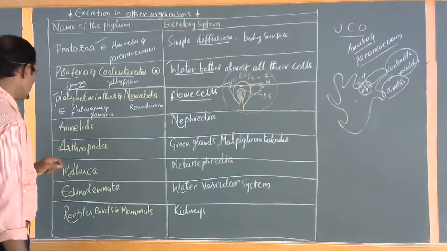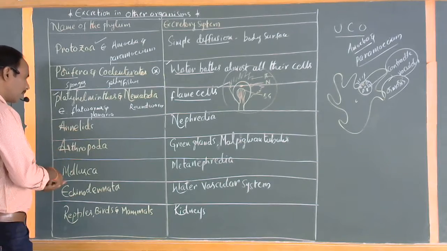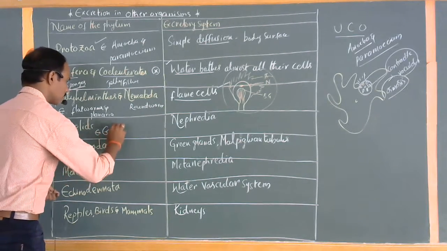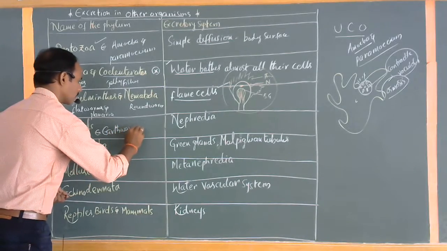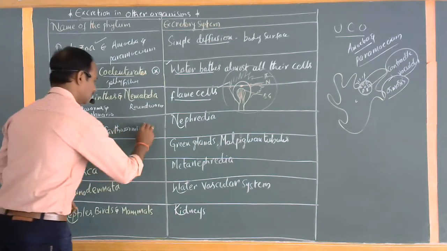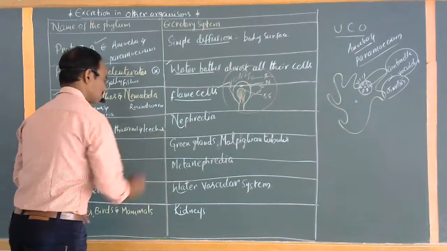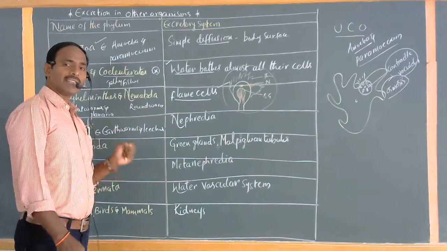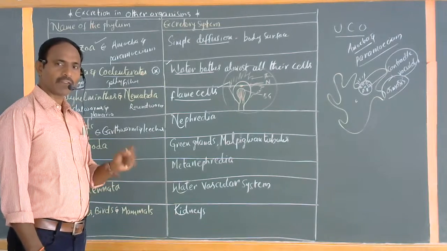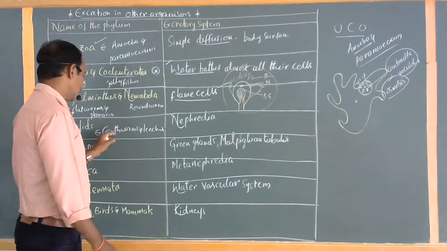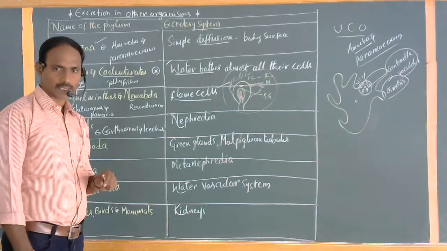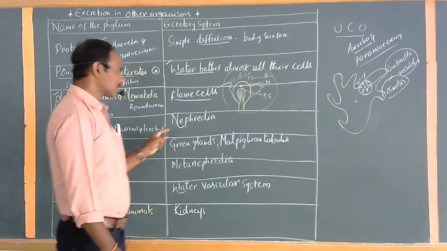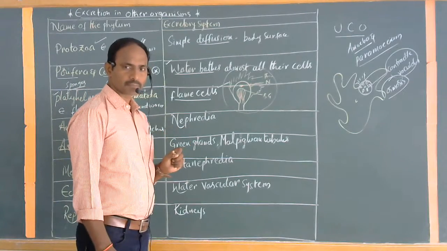Okay. Next, annelids. Examples for annelida are earthworms and leeches. These animals are segmented soft-bodied animals. Mostly the examples are earthworms and leeches. These two animals belong to the phylum called Annelida. They have separate organs called nephridia.